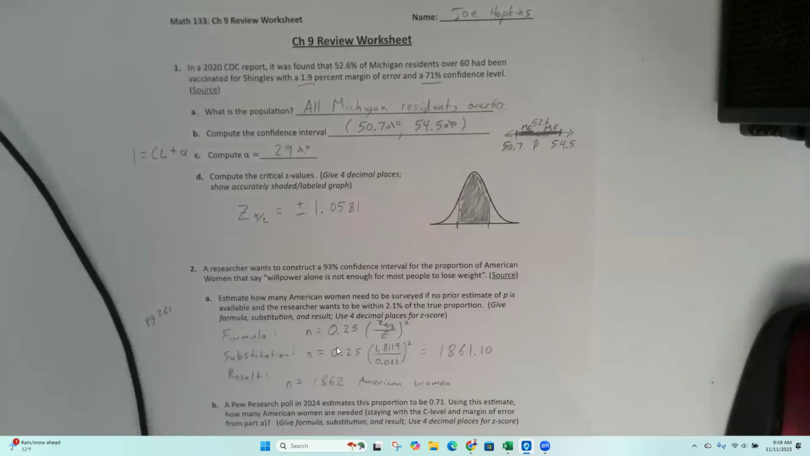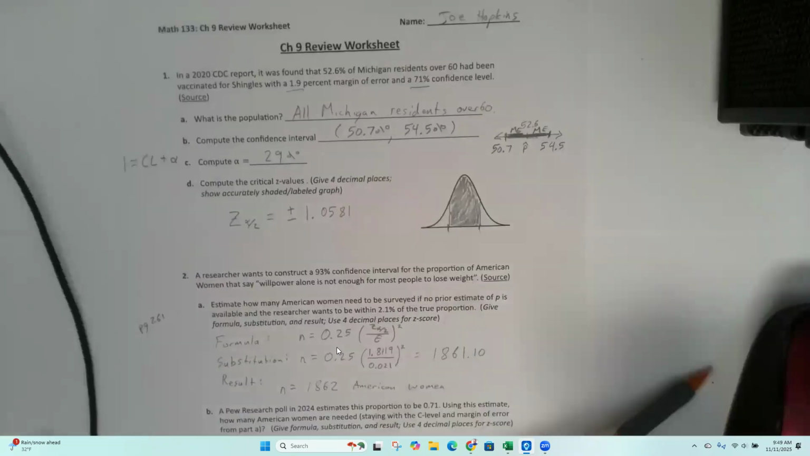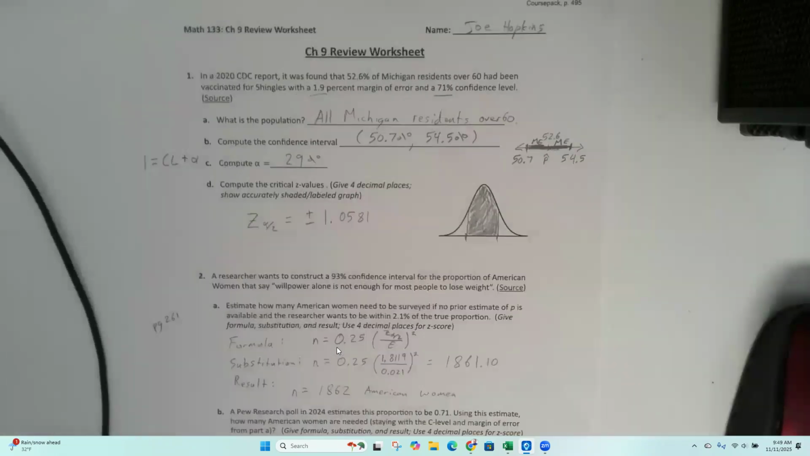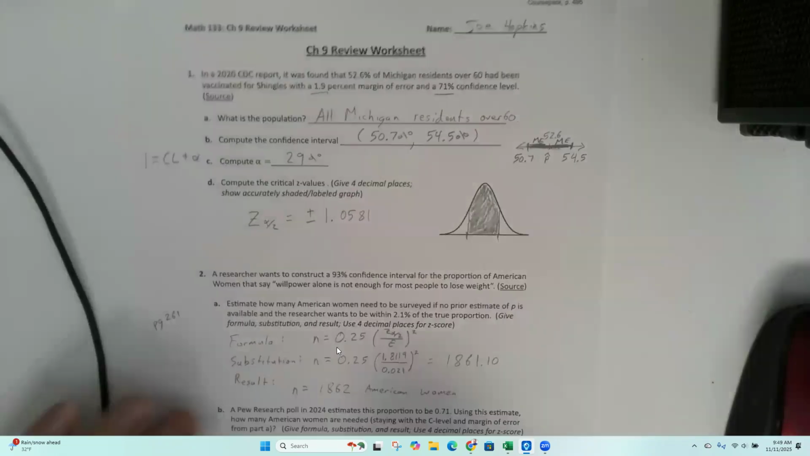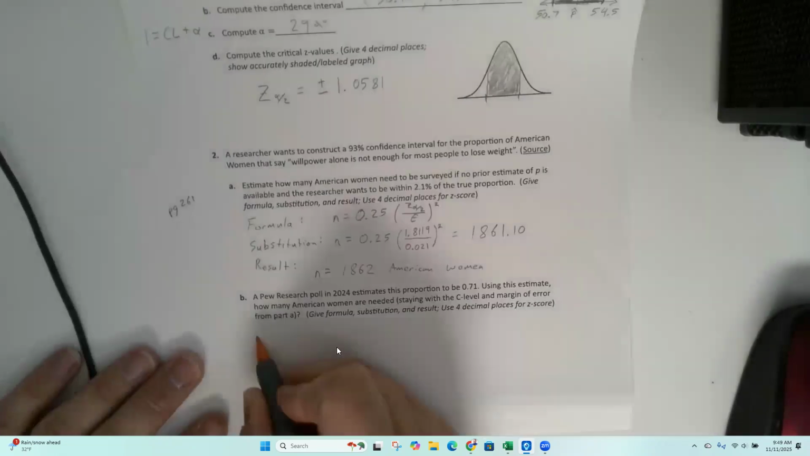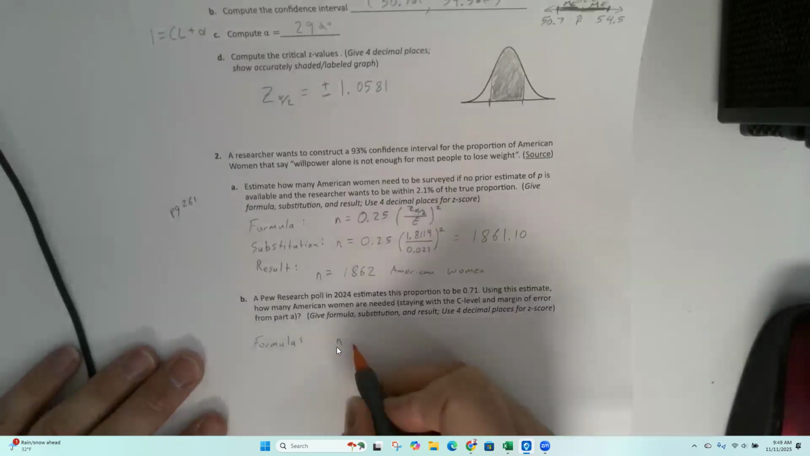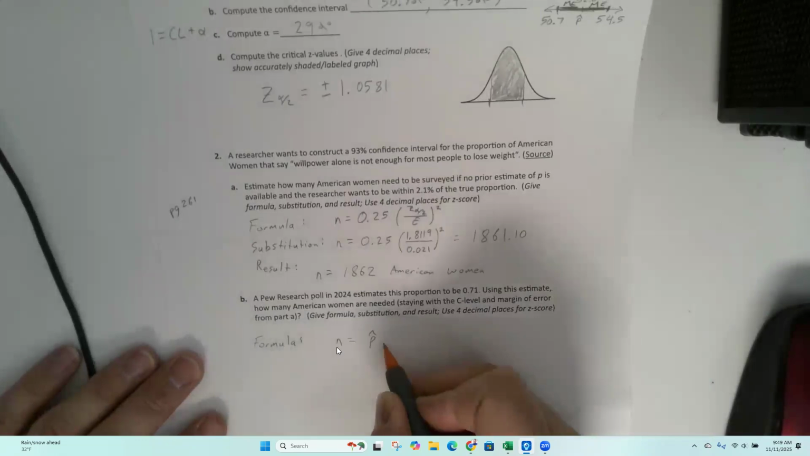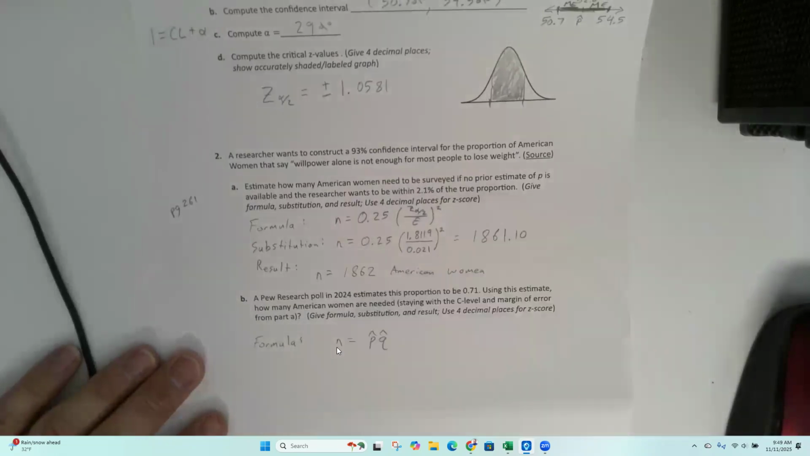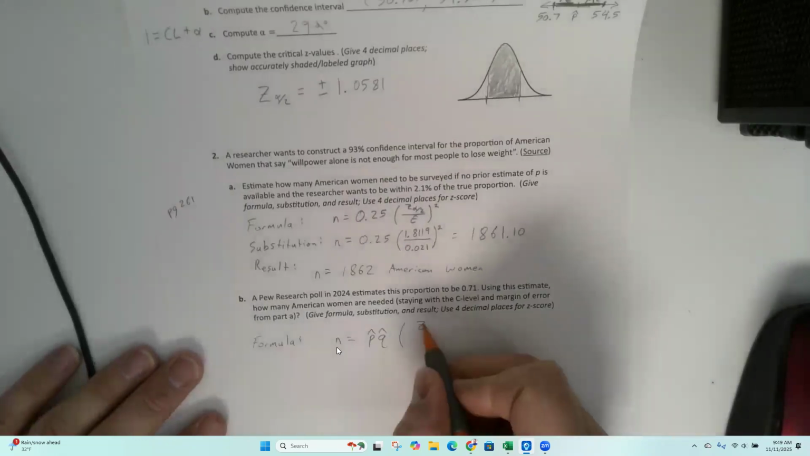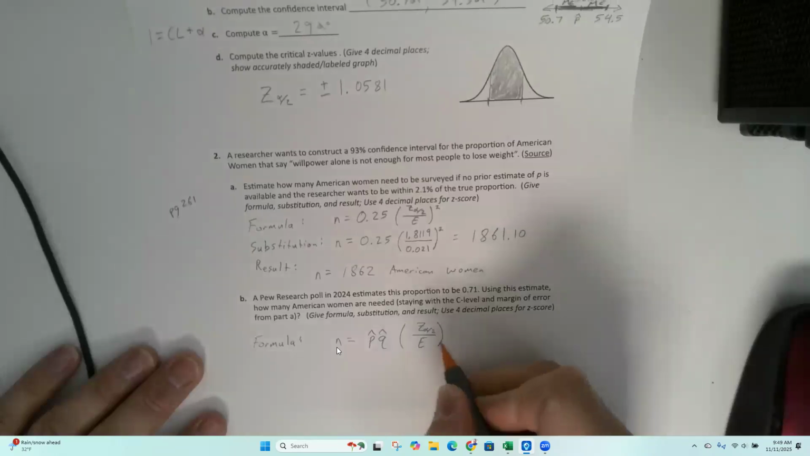Sometimes, like if I was asked this question, I have no idea. Having a prior estimate means you ran the experiment once already. So if you have a prior estimate, you can use that in this formula, also on page 261, where you use p hat and q hat, same z alpha over 2, same margin of error.